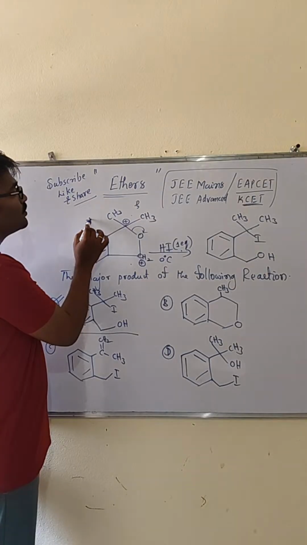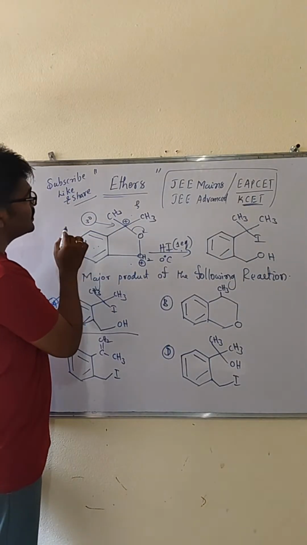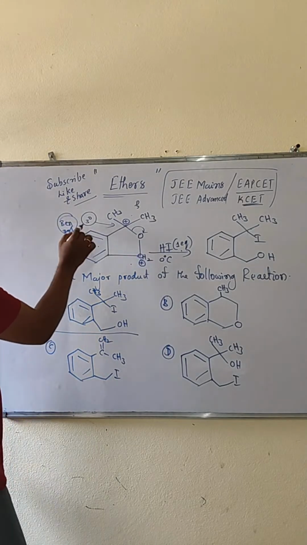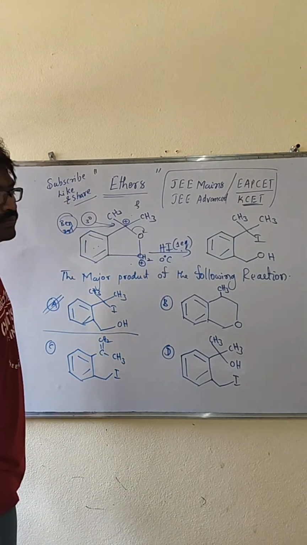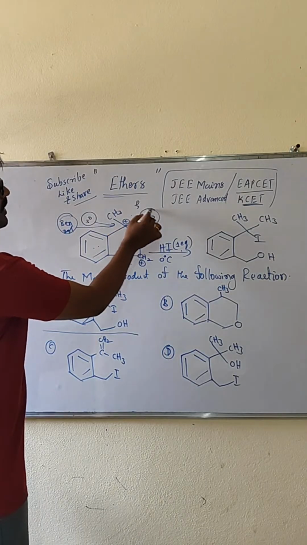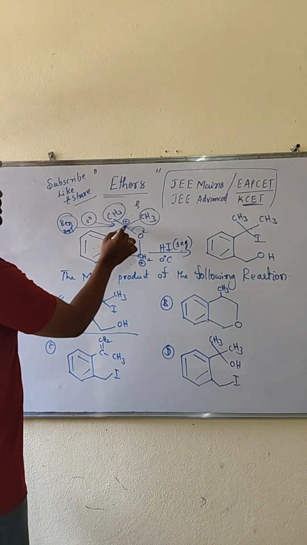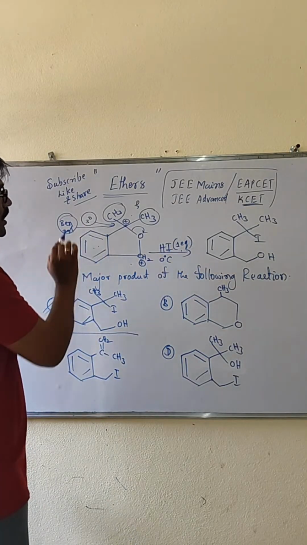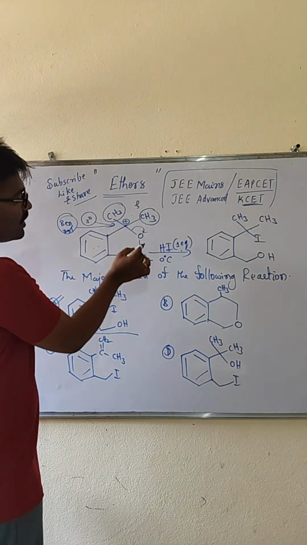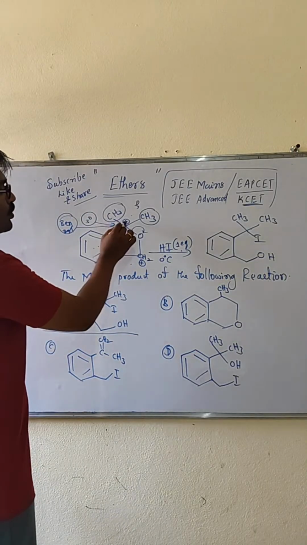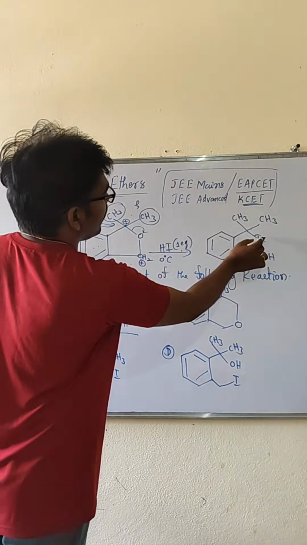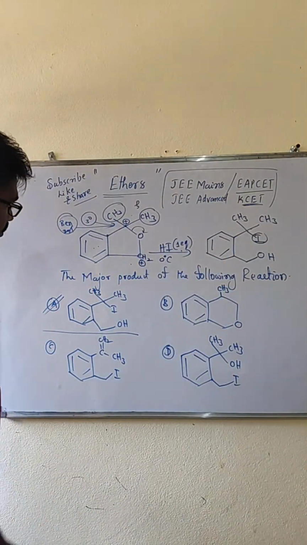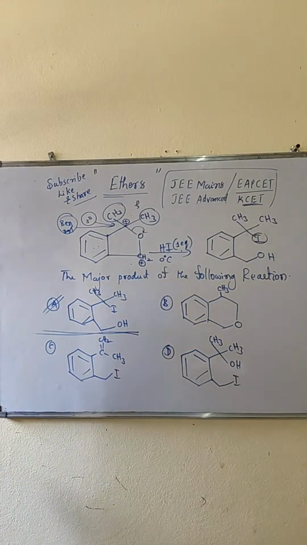Both are working here. Tertiary is there in this case, and benzyl carbocation is also there. Because 3 carbon atoms are attached to the particular carbon, it is tertiary, and benzene is attached, so benzyl. So this is more stable compared to this. Wherever the more stable carbocation is there, iodide should be attached. So this is the answer for that particular question, my dear students.